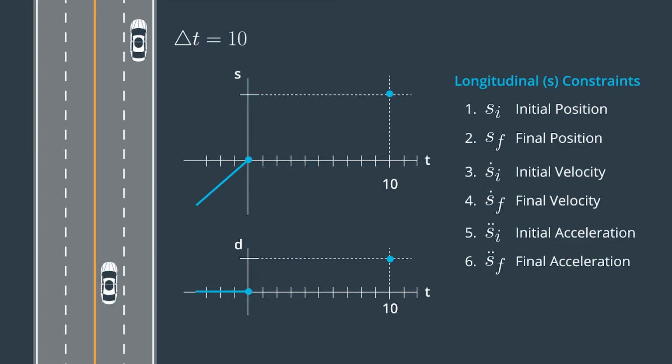If those were our only boundary conditions, then we might consider s and d trajectories looking like this. But it turns out that these aren't physically possible. This kink in the slope would translate into an instantaneous jump in speed, which would require infinite acceleration. Now, if we were to send that to our motion control module, maybe they can track this trajectory, but probably not. And even if they tried to track it, it would result in a very strong acceleration of our car, which is both uncomfortable and dangerous.